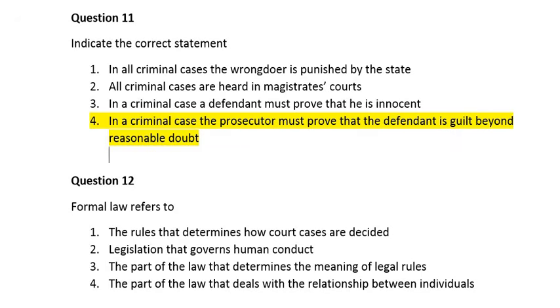Question 12. Formal law refers to, number 1, the rules that determines how court cases are decided. Number 2, legislation that governs human conduct. Number 3, the part of the law that determines the meaning of legal rules. Number 4, the part of the law that deals with the relationship between individuals. So guys, the correct answer is number 1, which says the rules that determines how court cases are decided.